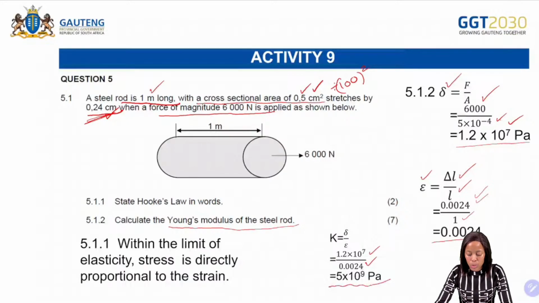Pascal. So where's the Pascal coming from? Remember, we said the stress, which is this one, the unit is Pascal. But the strain, we said no unit. So therefore, it's the Pascal divided by no unit, or divided by 1. And that should give us a unit of Pascal. Okay, so take note, the unit of the Young modulus will be the same unit as the stress there.